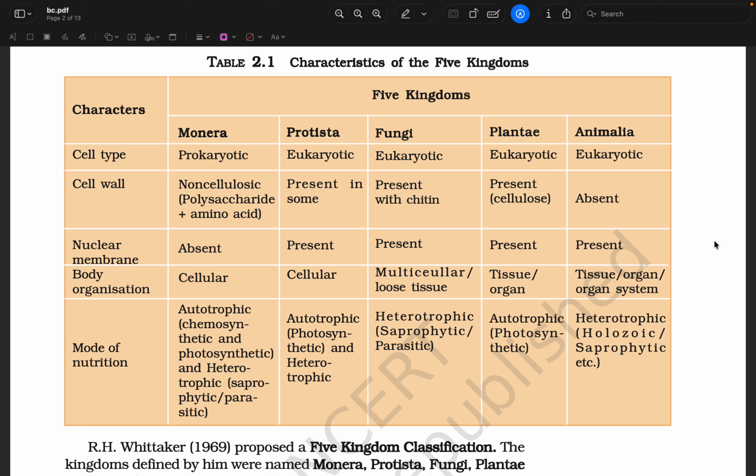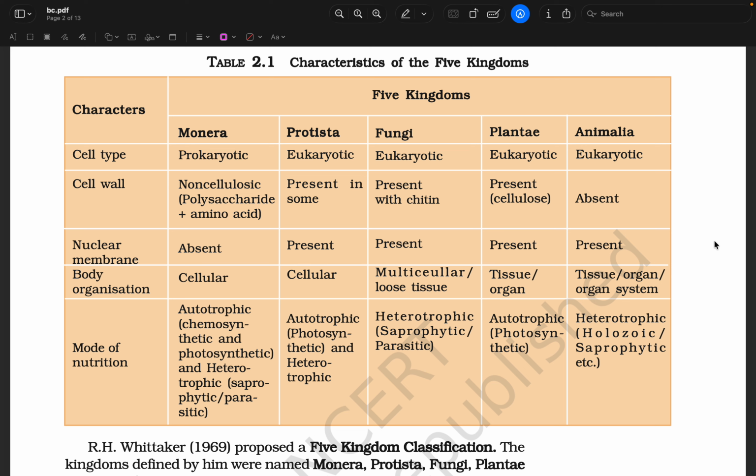Body organization in Monera is cellular. In Protista also it's cellular. In fungi it is multicellular or loose tissue. In Plantae it is tissue or organ. In Animalia it is tissue, organ or organ system. Mode of nutrition: in Monera, autotrophic, chemosynthetic and photosynthetic, and heterotrophic, saprophytic and parasitic is present.